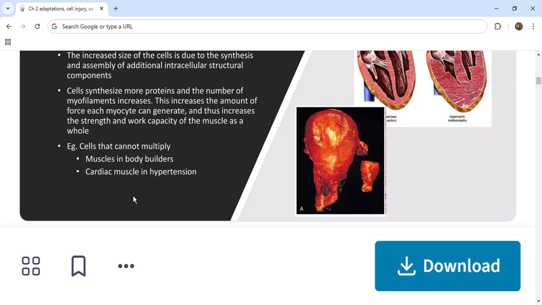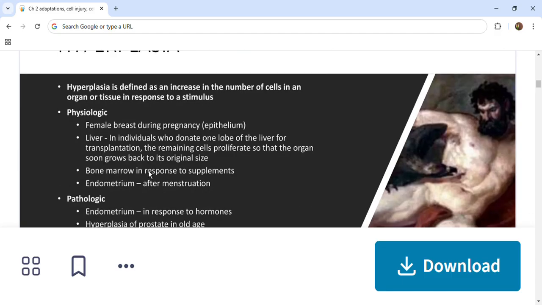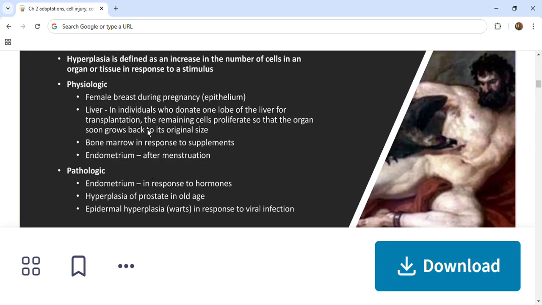Next, similarly, in hyperplasia we have physiologic and pathologic hyperplasia. In physiologic hyperplasia, in the female breast there is a proliferation of glandular epithelium at puberty and during pregnancy. So the development of the breast is a hyperplastic phenomenon, and is usually associated with enlargement of glandular epithelial cells.